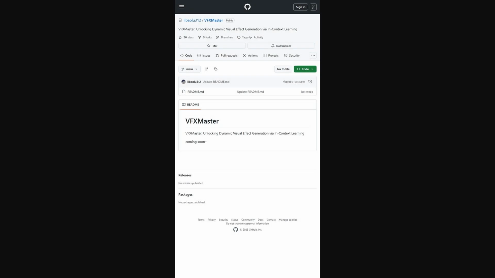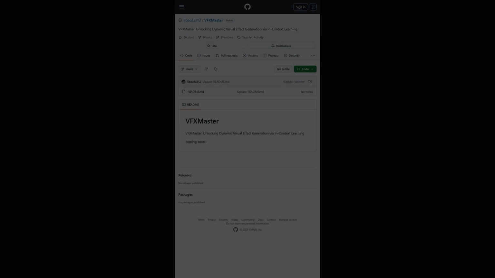Also, the authors shared the GitHub repo. You can access the implementation there. At the moment, it offers a brief placeholder README, indicating that code and resources are coming soon, with no releases or examples yet. Keep an eye on it for incoming code, models, and usage instructions.